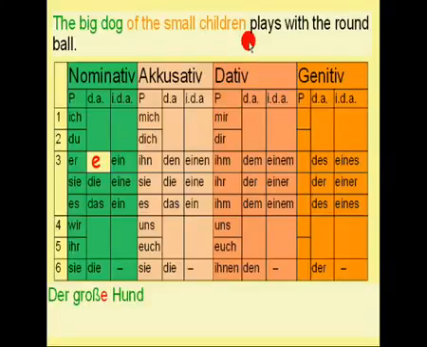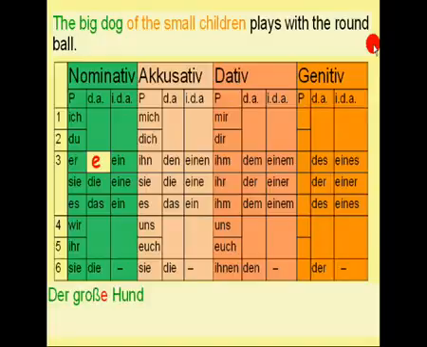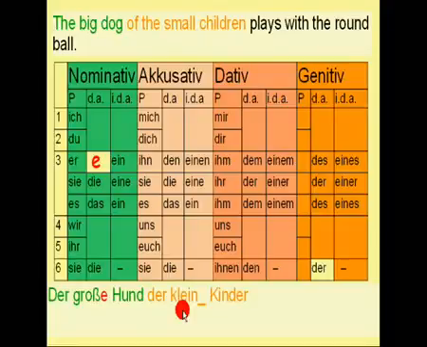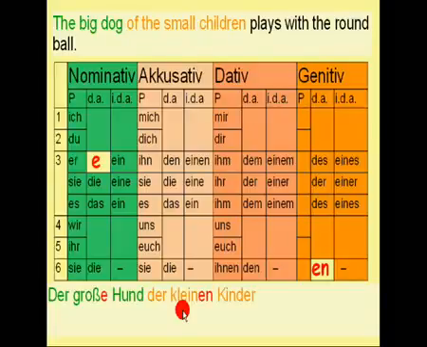Children are in plural, right? So we need to look for the definite plural article in the genitive case. "Der". And as you can see here, small means "klein" in German, and "klein" is the basic form of the adjective. But again, the ending is missing. So do you remember the correct ending in this case? It is "en". So let's add it to the adjective. So now the sentence reads, "der große Hund der kleinen Kinder".